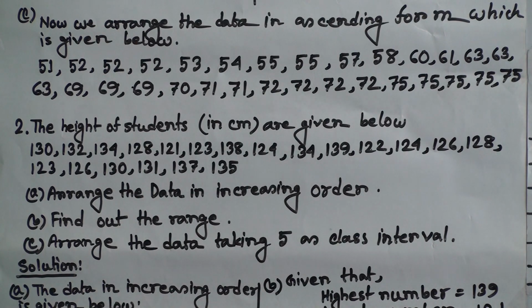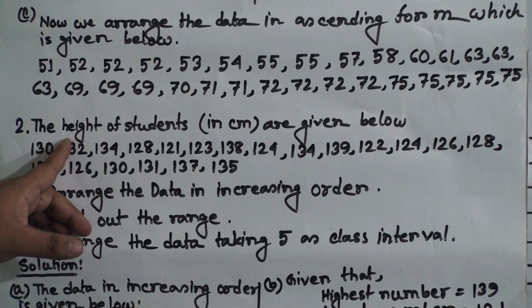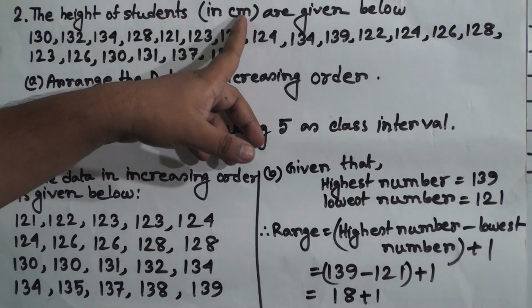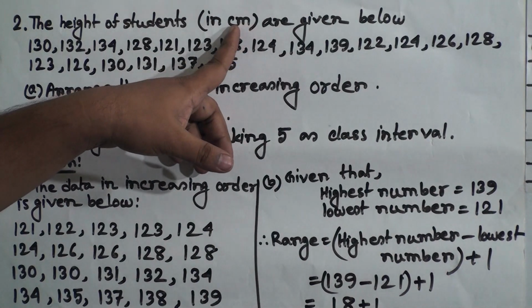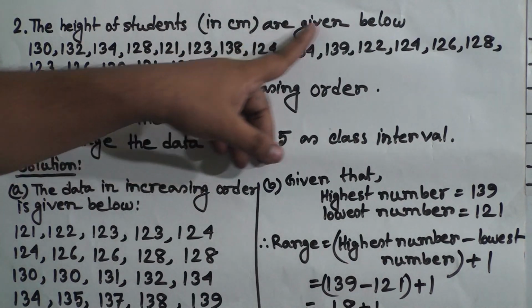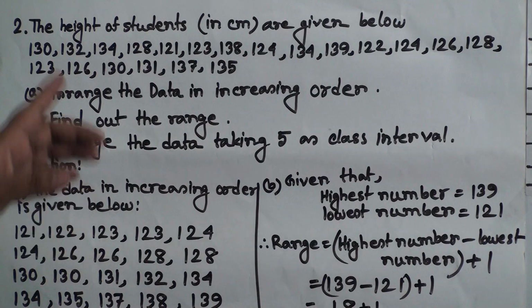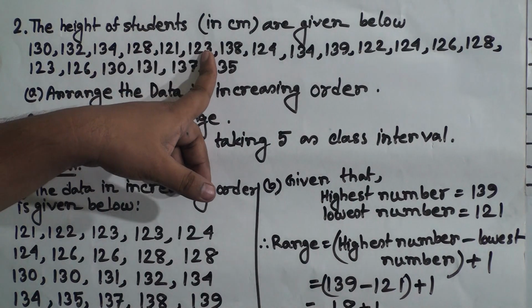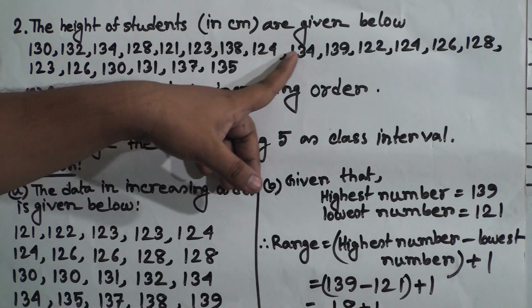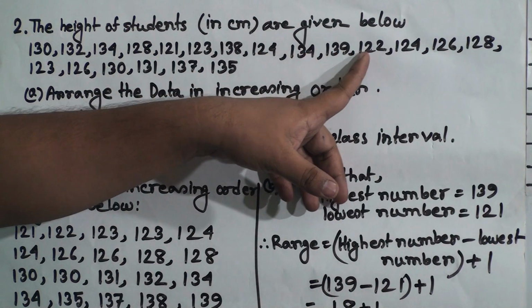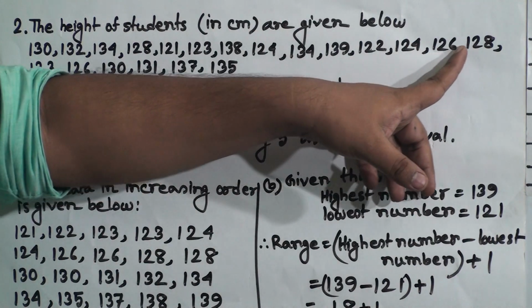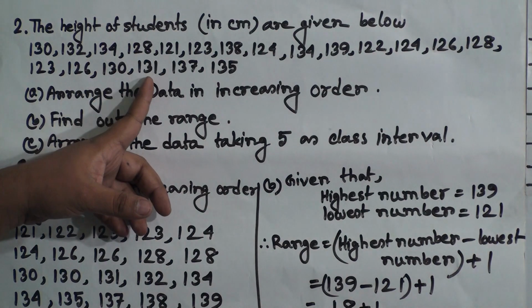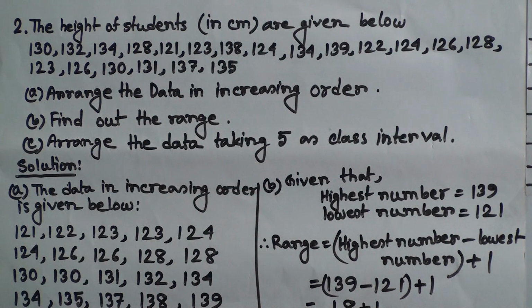Okay, next question, 2 number question. The heights of students are given in centimeters, below: 130, 132, 134, 128, 121, 123, 138, 124, 134, 139, 122, 124, 126, 128, 123, 126, 130, 131, 137, 135.